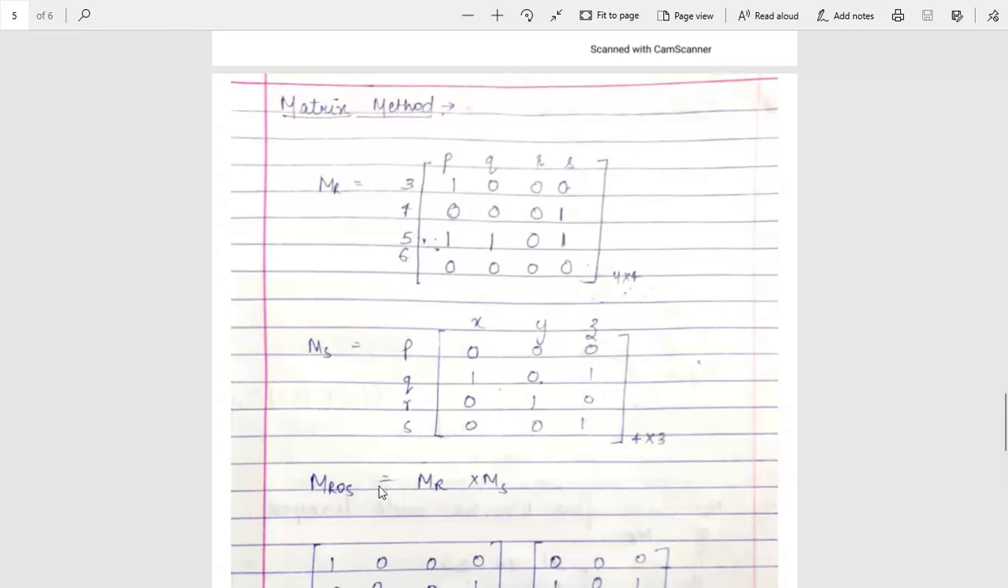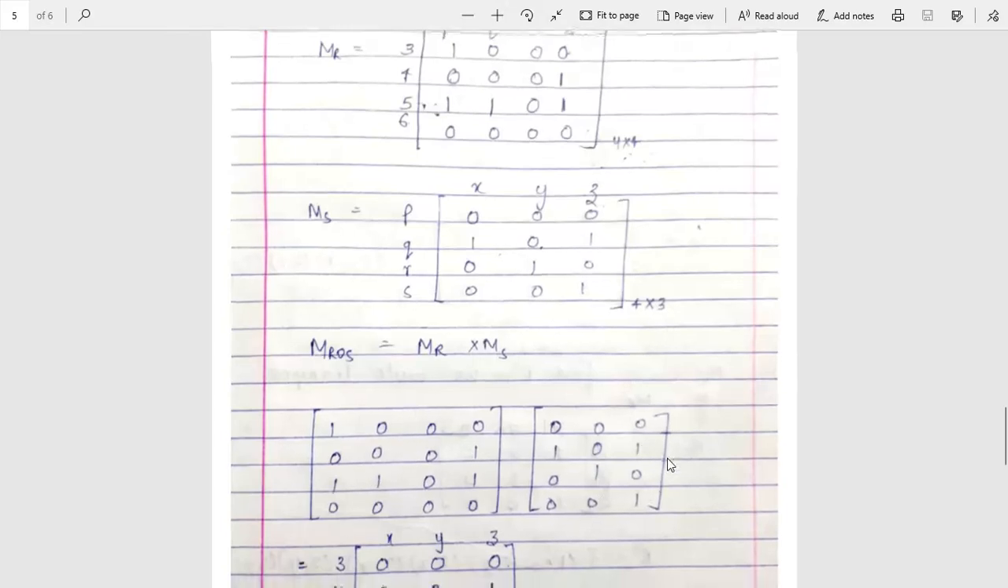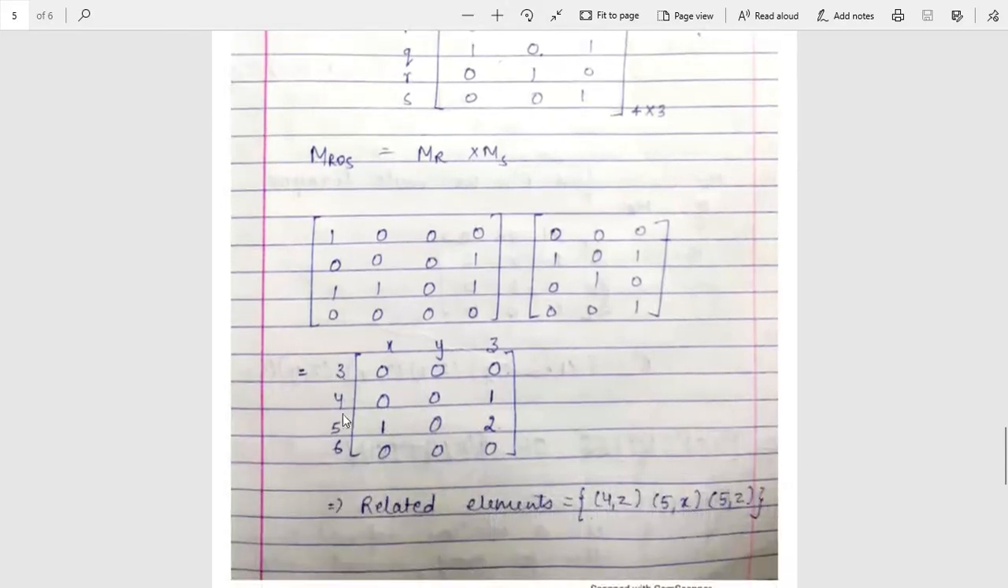So students, as you know, matrix multiplication is possible. Then for MRO, that is MR into MS, first we check the condition for when matrix multiplication is possible. After multiplying, this is the MR matrix and this is the MS matrix. A to B, B to C, you have to find A to C. The same pairs you can find, which are 5X and 5Z. So this is ROS.